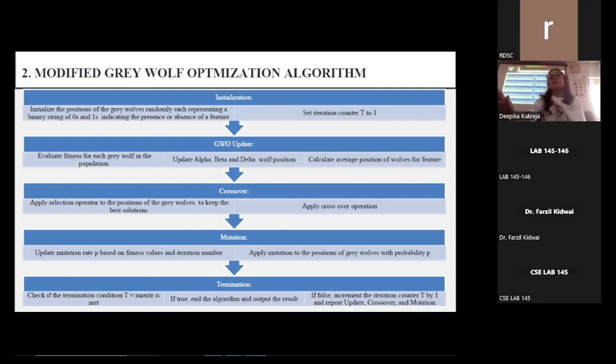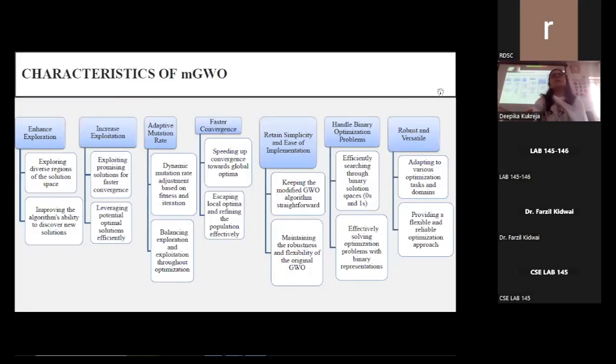the counter for iteration is incremented by 1, and we repeat the above steps of update, crossover, and mutation. The various characteristics that I have found while working with the modified gray wolf algorithm are enhanced exploration, increased exploitation, adaptive mutation rate, faster convergence, retained simplicity, ability to handle binary optimization problems, and it is robust and versatile.